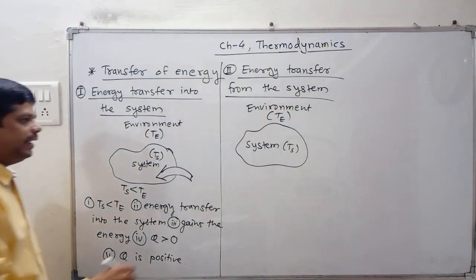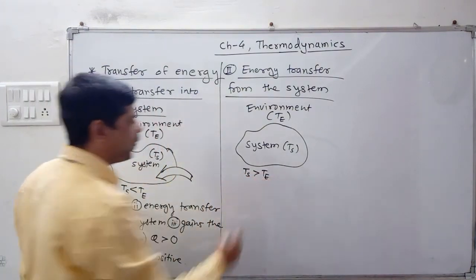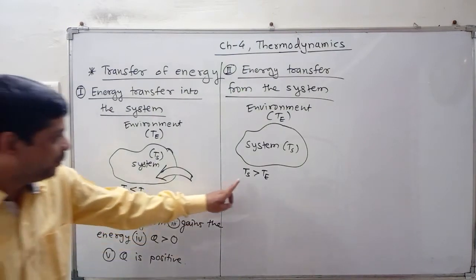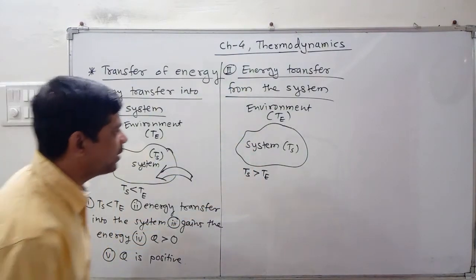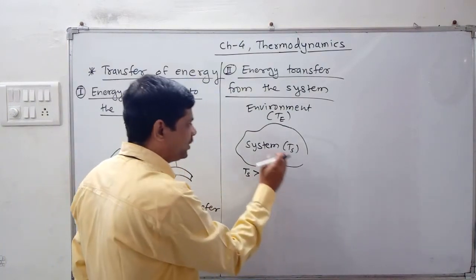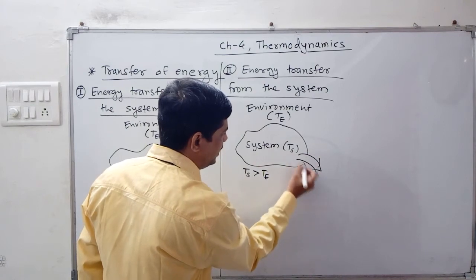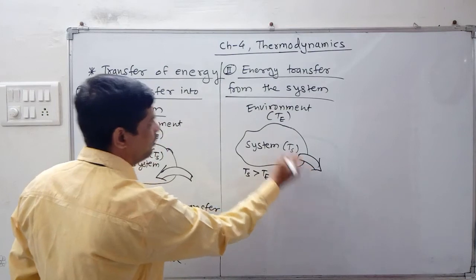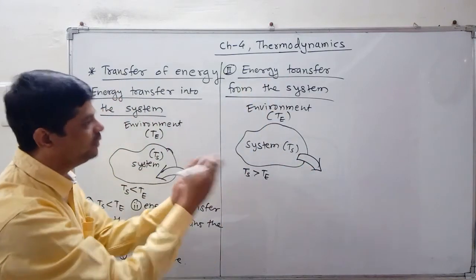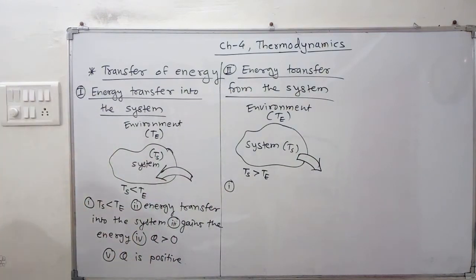Correct? And exactly opposite condition we are taking. Ts is greater than Te. Means what? The temperature of the system is greater than that of the environment. So what happens? Obviously this is the hot body and the surrounding is the cold body. So the energy is transferred from system to the surrounding. In other words, we say that energy transfer from the system. So similar 5 points we will have to elaborate.